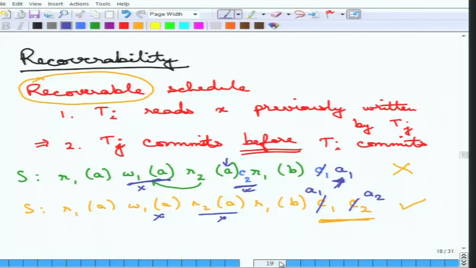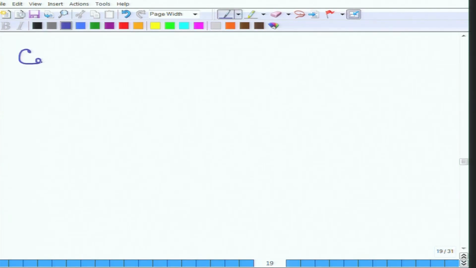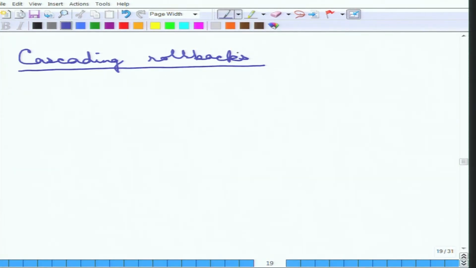All that seems to be fine, but then it runs into one problem which is called the problem of cascading rollbacks. By the way, this rollback is essentially the undoing operation. When an abort happens, a transaction essentially rolls back. That means that it undoes all the values and writes the old values back. So that's a rollback.